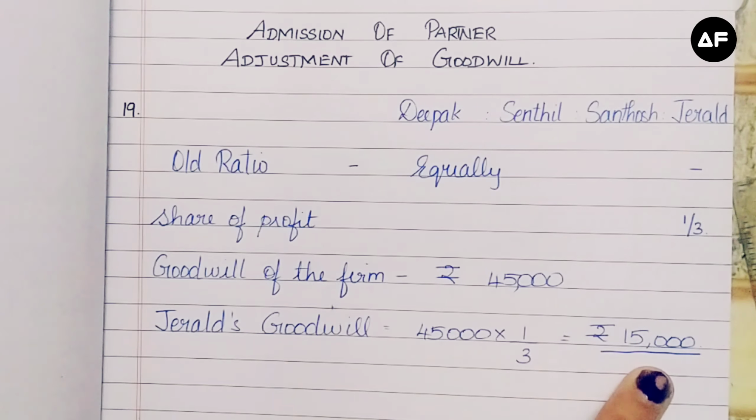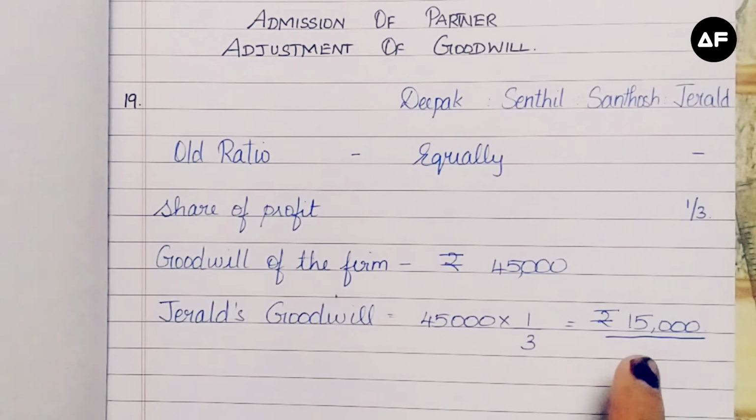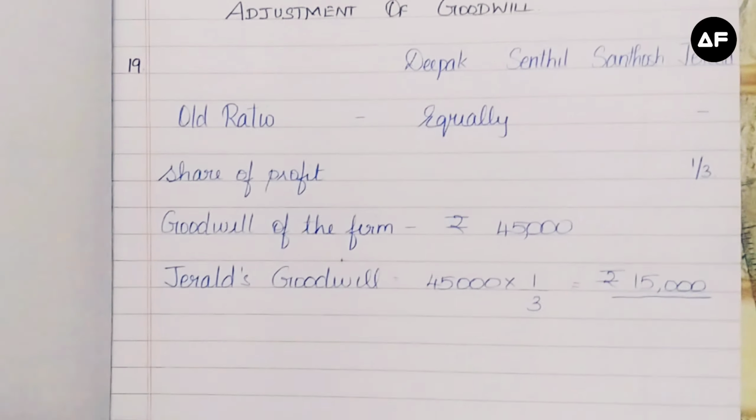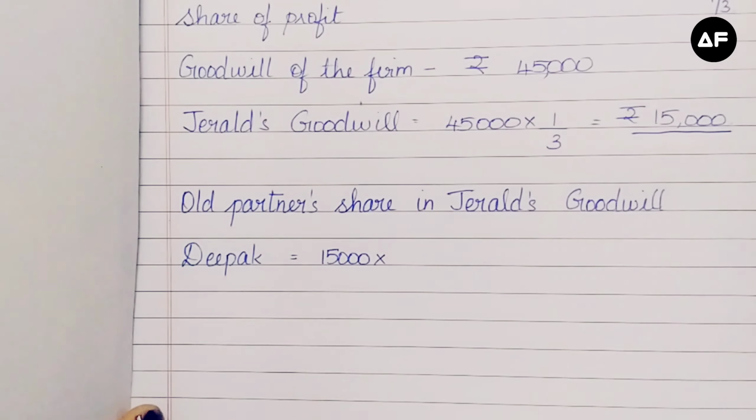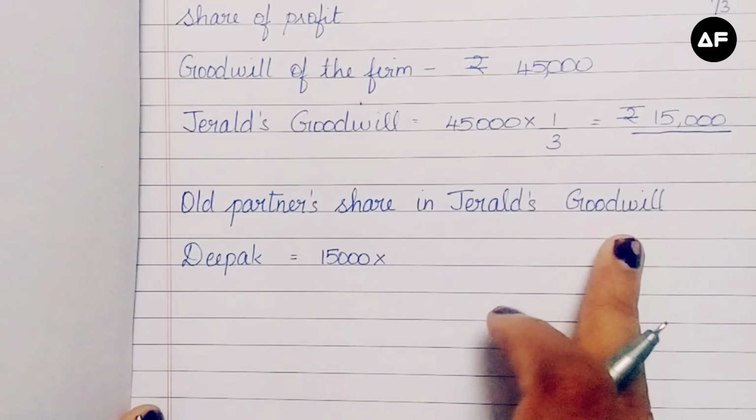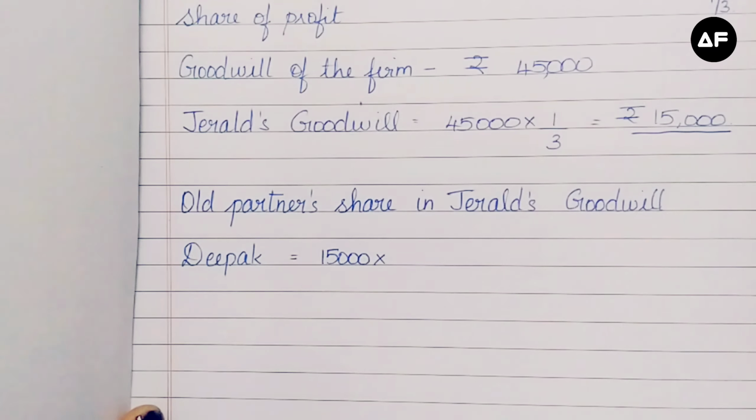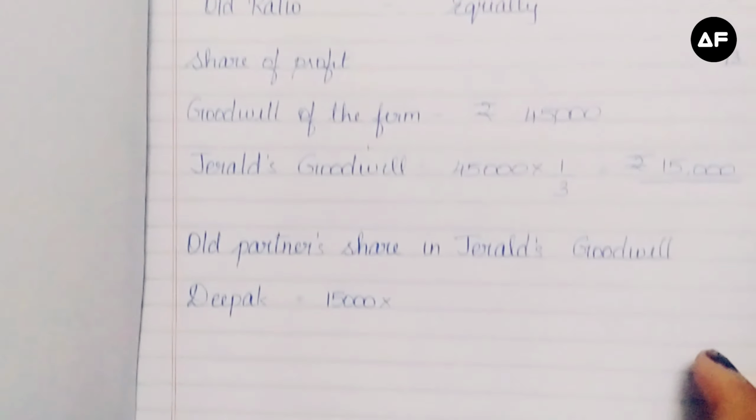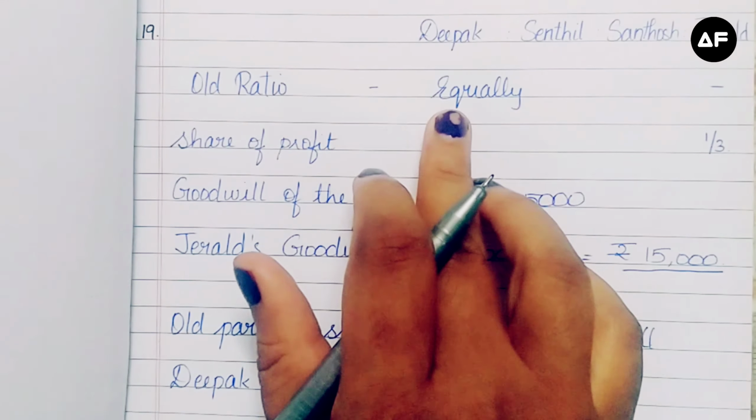According to the sum, Gerald brings in cash for his share of goodwill. So this 15,000 is going to be divided among the old partners equally for the cash he has brought in. So the old partners' share in Gerald's goodwill. I will do the working out here itself and then directly take the amount into the journal entry. First, let's look at Deepak's share. Now the old ratio is that they share the profits equally.